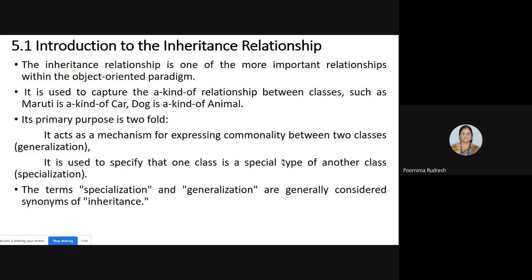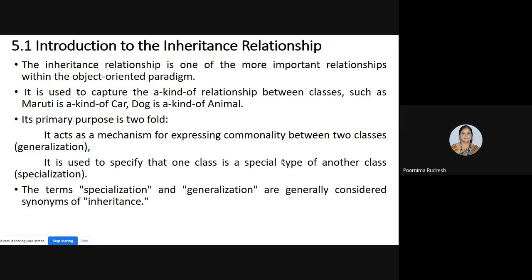Then it is called specialization. But normally the terms generalization and specialization are considered synonyms for inheritance.